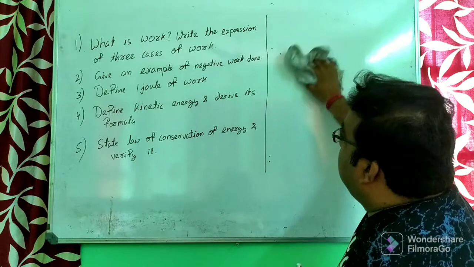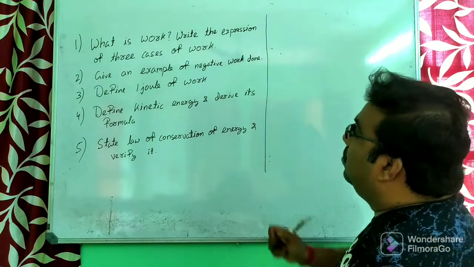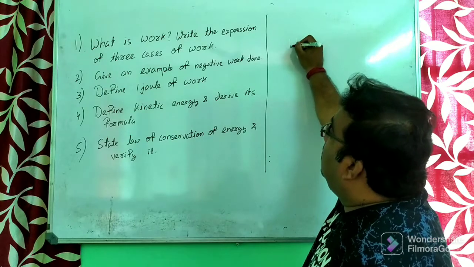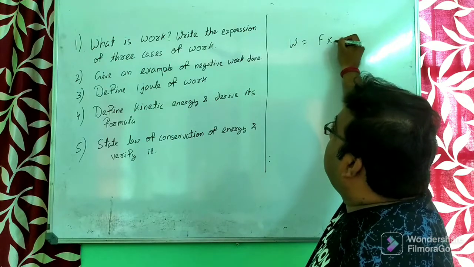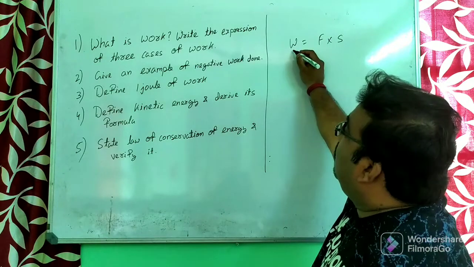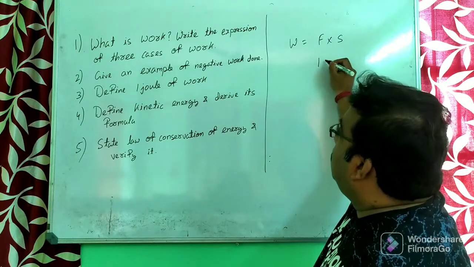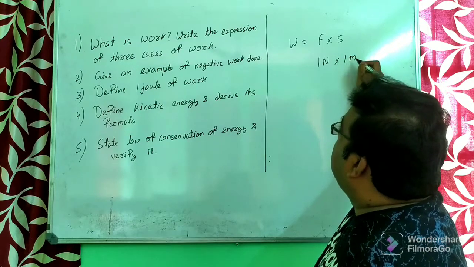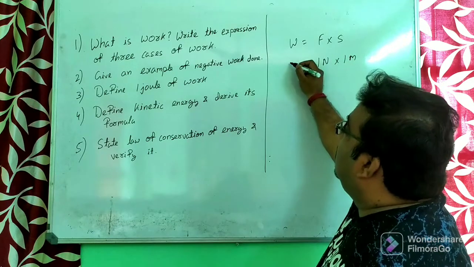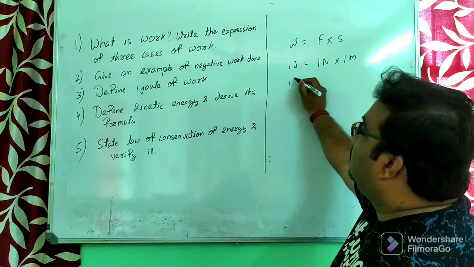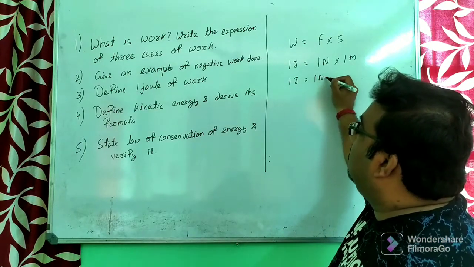Now the third question, an important question, is: define 1 joule. As you know, the unit of work done is joule, and work done equals force into displacement. So 1 joule is the work done when 1 Newton of force is acting on a body such that its displacement is 1 meter. That is, 1 joule equals 1 Newton meter.